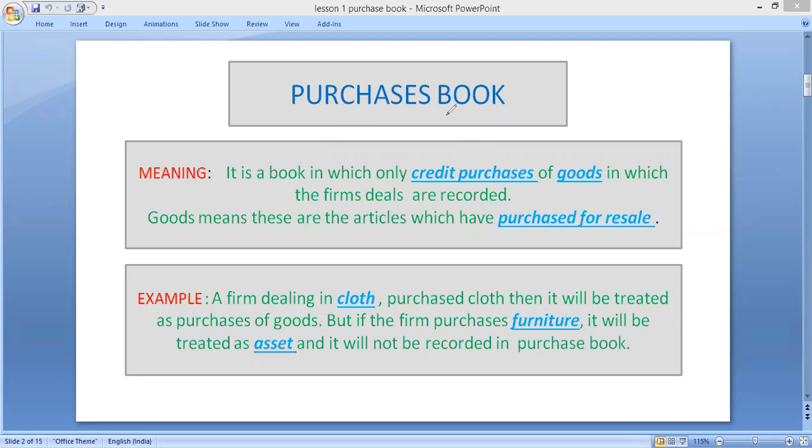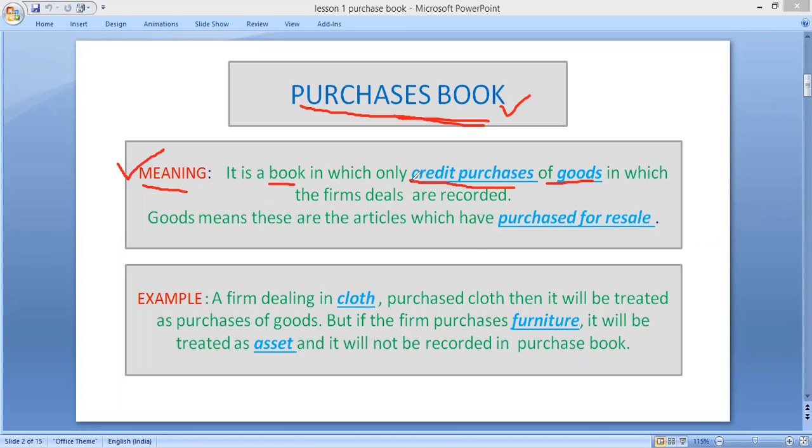In this class, we are going to discuss the purchase book. First of all, we will discuss the meaning of purchase book, what transactions will be recorded in purchase book, and what transactions will not be recorded. First, what is the meaning of purchase book? It is a book in which only credit purchase of goods are recorded.